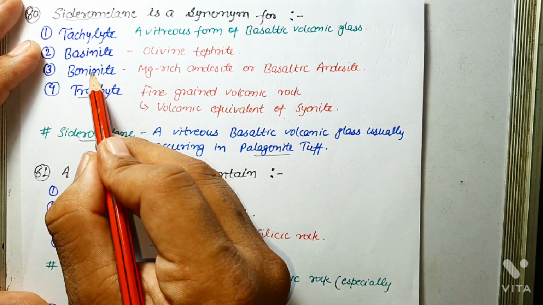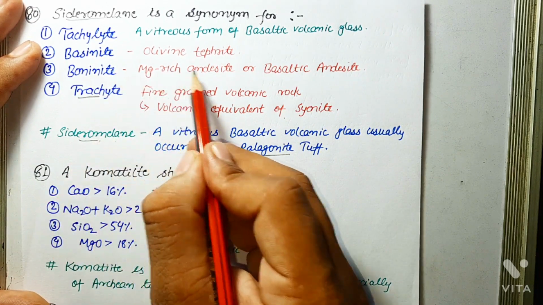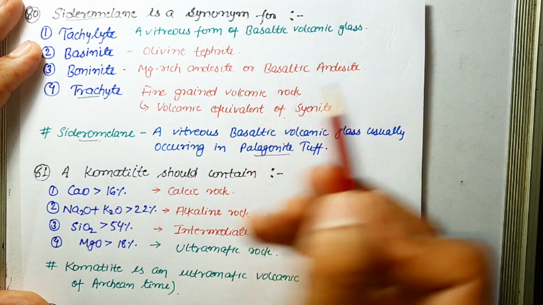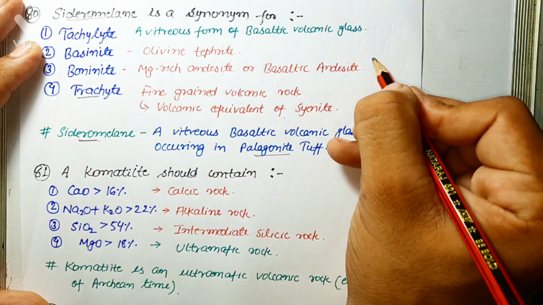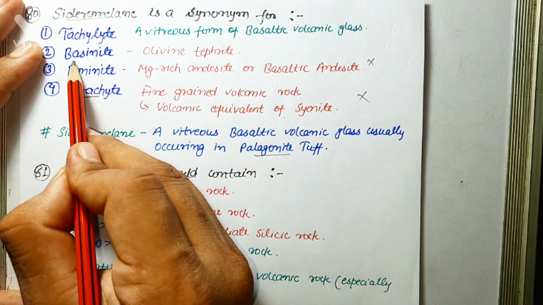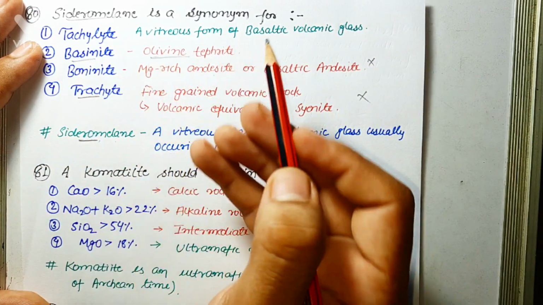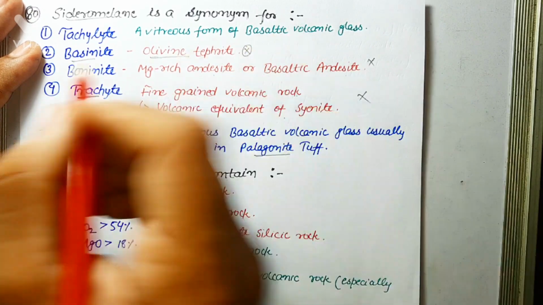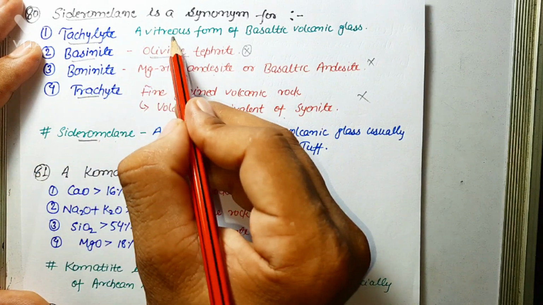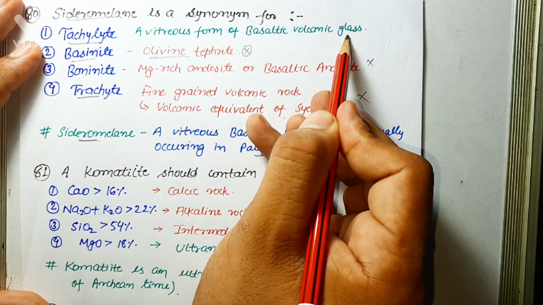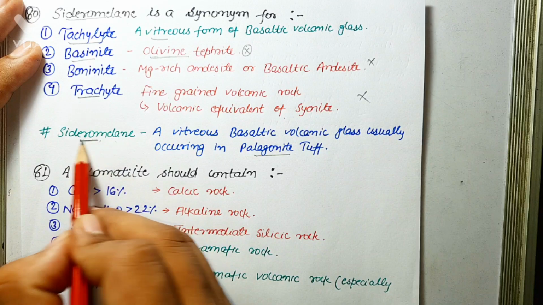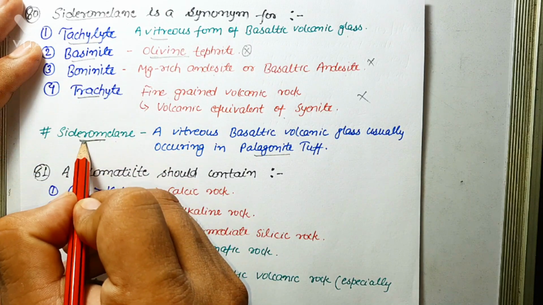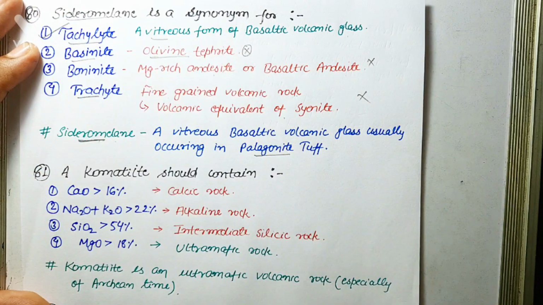Then next is boninite. Boninite is magnesium rich andesite or basaltic andesite. So basically this is also not a synonym for sideromelane. Next one is basanite. Basanite is olivine tephrite. This is clearly also not what this question is asking for. Next one is tachylite. Tachylite is a vitreous form of basaltic volcanic glass, and this definition matches with the definition of sideromelane. So clearly the synonym for sideromelane is tachylite. So option 1 is correct.